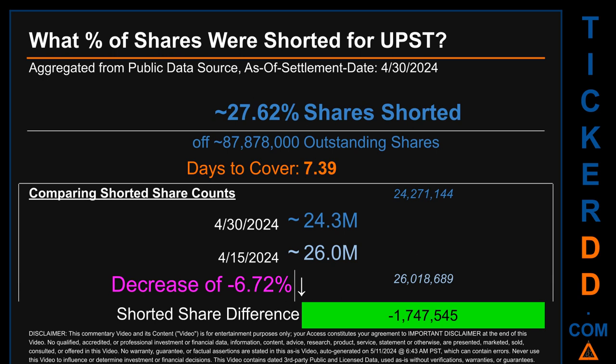When I compare the current 2-week period data snapshot against the previous period, ending in settlement date April 15, 2024, I find that the current snapshot had roughly 1.7 million fewer shares shorted. This means that, compared to the previous snapshot, the current snapshot has a decrease of minus 6.72% of shorted shares.